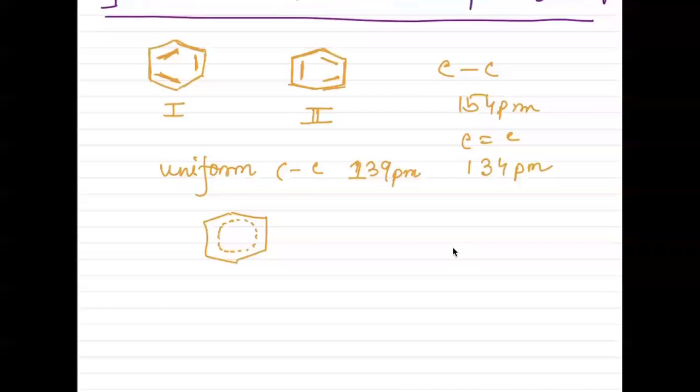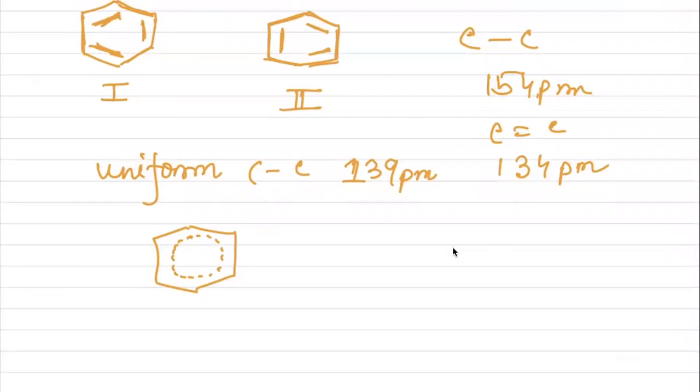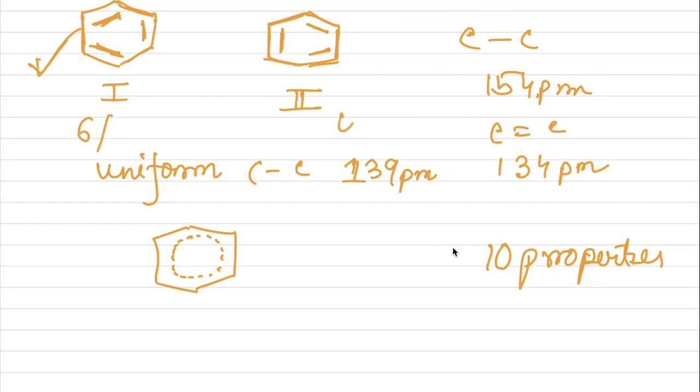And one more important thing: suppose benzene has 10 properties. 6 of the properties can be explained by structure number 1, and the other 4 properties can be explained by structure number 2.